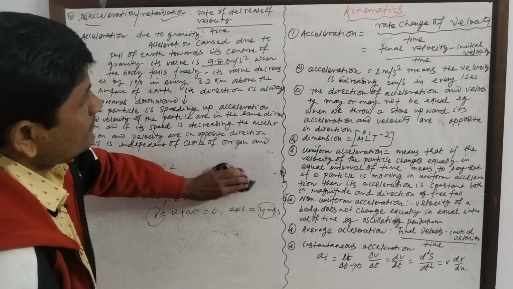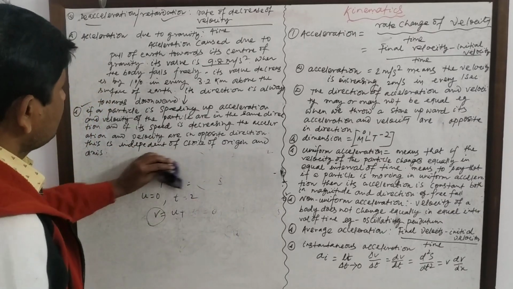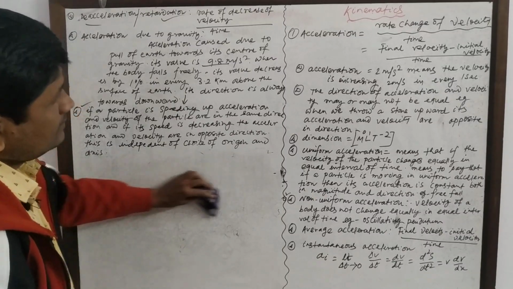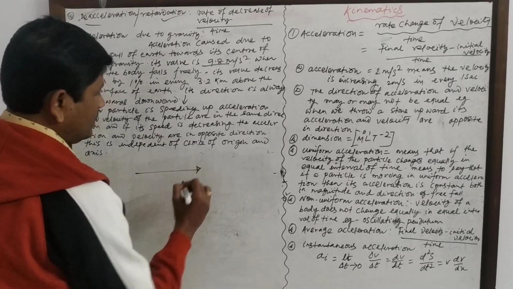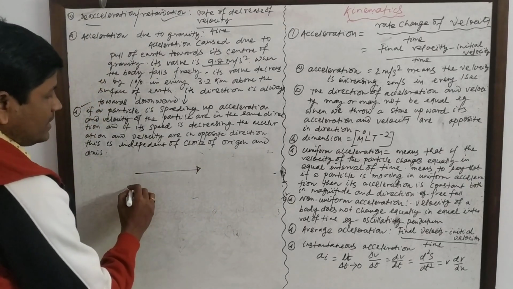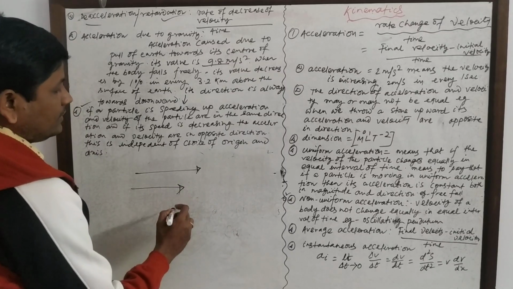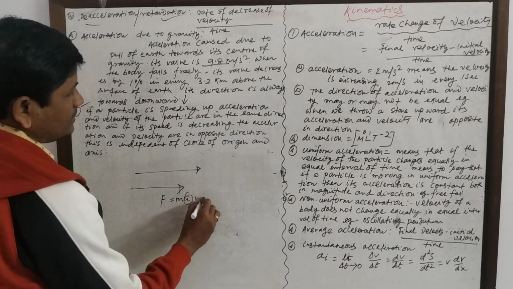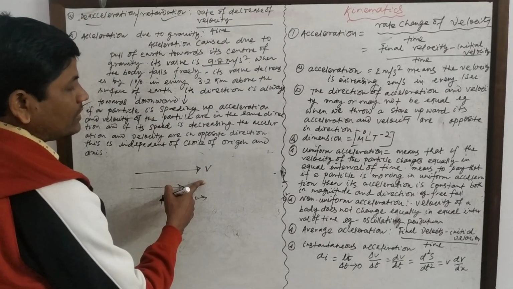Now, the direction of acceleration and velocity may or may not be equal. If the velocity is in one direction and some force is applied in the same direction, then F is equal to ma, and the direction of acceleration and velocity will be equal.